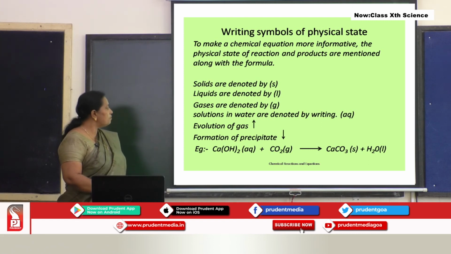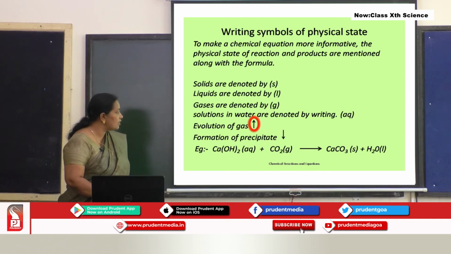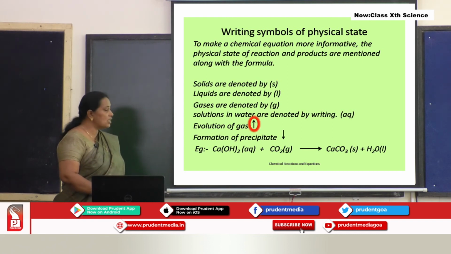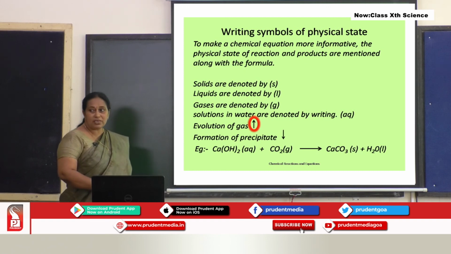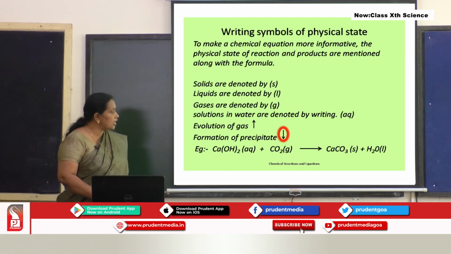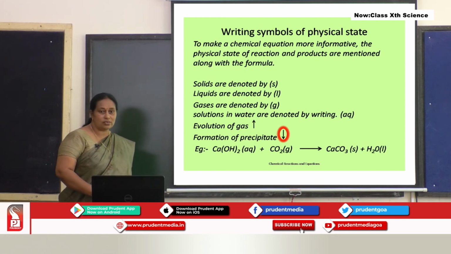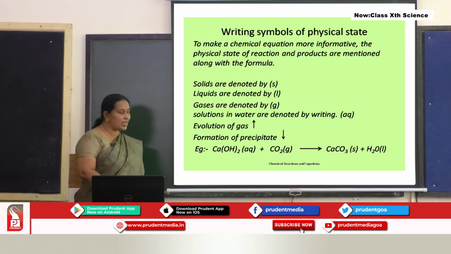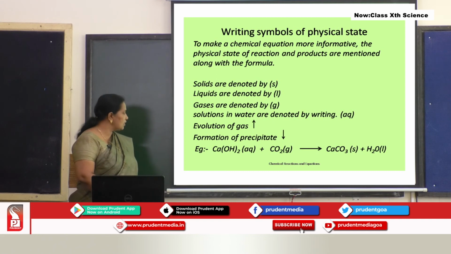Now, if in a chemical reaction there is an evolution of gas, you can put an arrow mark pointing upward. That means a gas is evolved. Suppose in a chemical reaction a precipitate is formed, that also you can show by putting an arrow mark which points downward. So, an upward arrow mark shows the evolution of gas and a downward arrow the formation of precipitate.